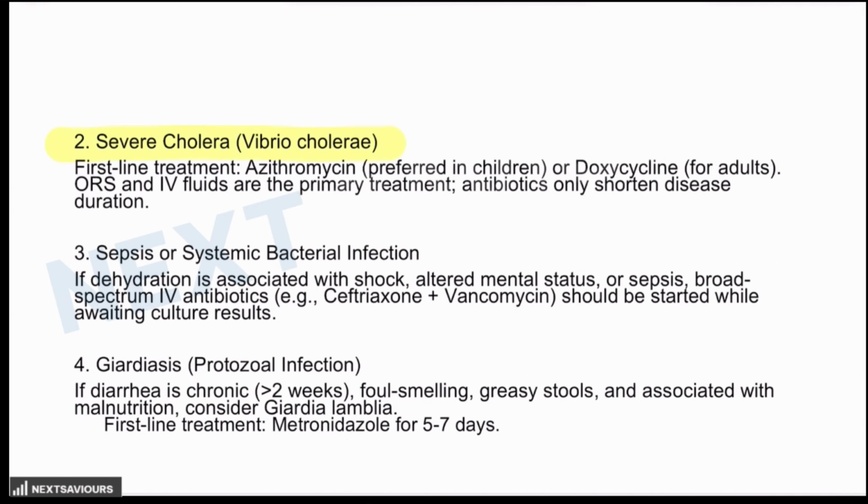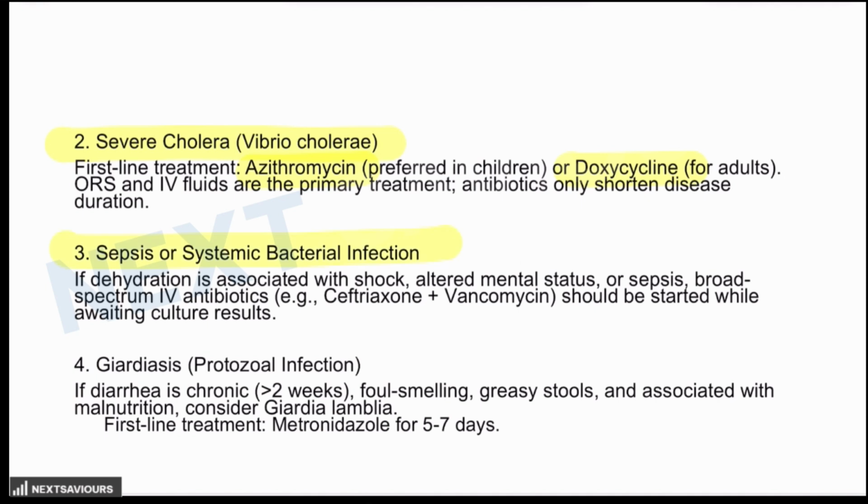Severe cholera is kept very commonly in your question because it is having a specific sign of profuse watery rice water diarrhea, rapid dehydration, hypotension, and the indications for antibiotics are again the same. That is severe dehydration, hospitalized cases, outbreak setting, and the first line management is by azithromycin in case of children, doxycycline in case of adults.